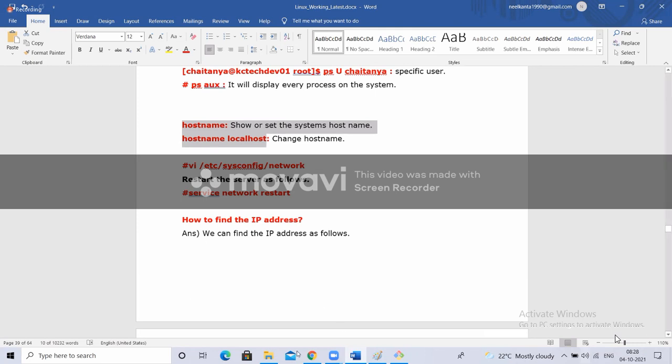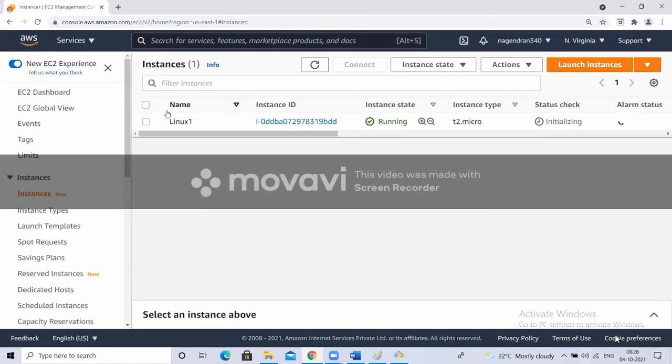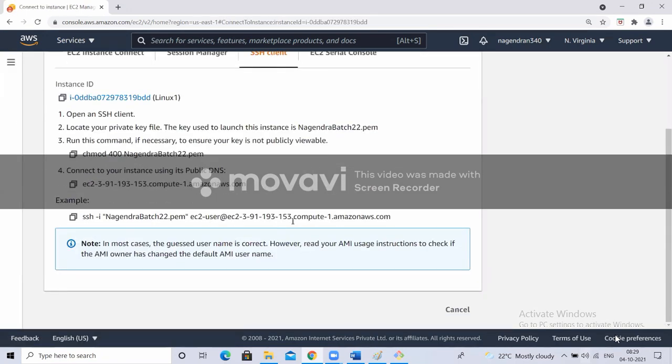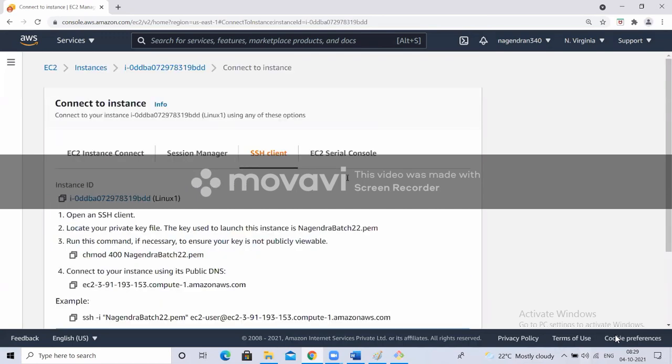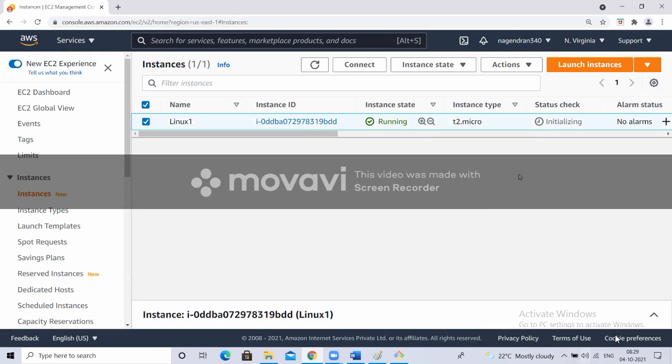See here, I created a Linux instance. If you start a Linux instance and connect to it, you have to use one command. Again, if you stop it and start it, the connect command will change. I was saying the connect command will change. I'm not sure whether I said it in the first initial class.